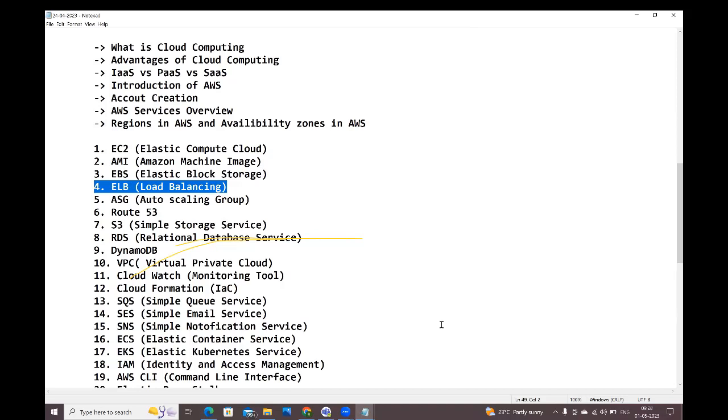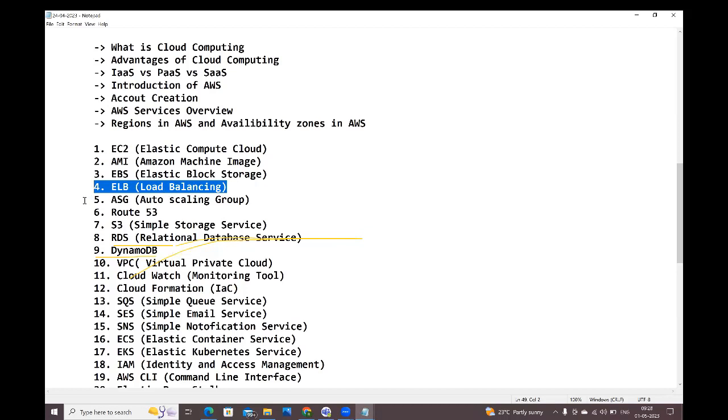That's why we need to create the load balancer, guys. Here we are going to see how to create the load balancer for monolith architecture based applications, and how to create the load balancer for microservices architecture based applications also. Both we are going to understand, guys.